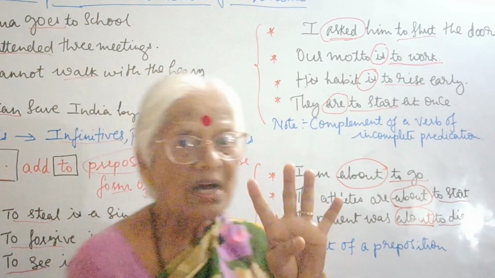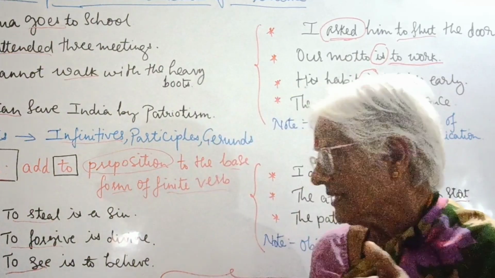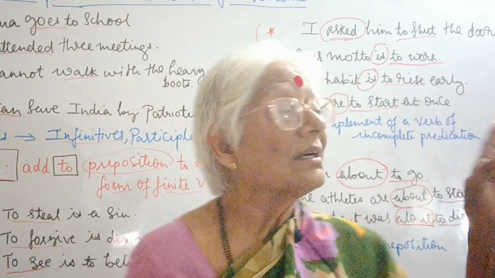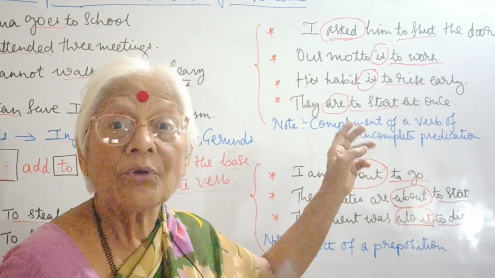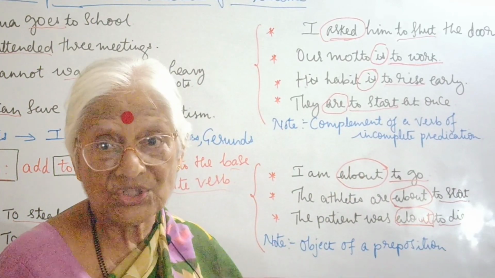Right? So we have understood four kinds of infinitives here. One, it is the subject of a verb. Secondly, it is the object of a verb. Thirdly, it is a complement of a verb of incomplete predication. And lastly, object of a preposition.